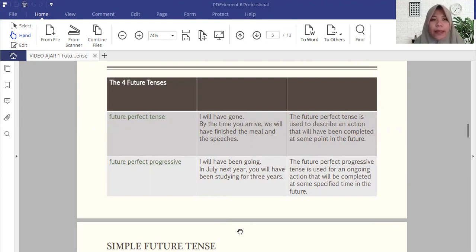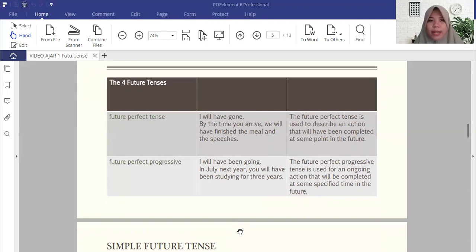So it is quite the same with the future perfect tense, but the difference is we should use will as well. So before the have, or has, sorry, in this case we only use have because there is will, and of course we have to use the base form, so it is have. But before the perfect, I mean have plus verb 3 or past participle, we have to use will because this is also called future, yeah.